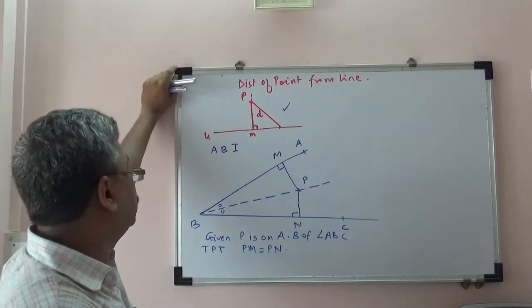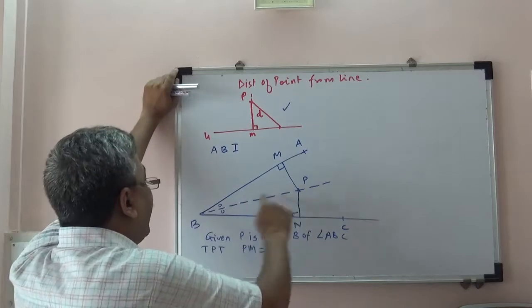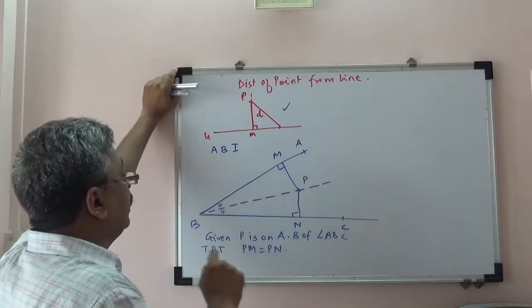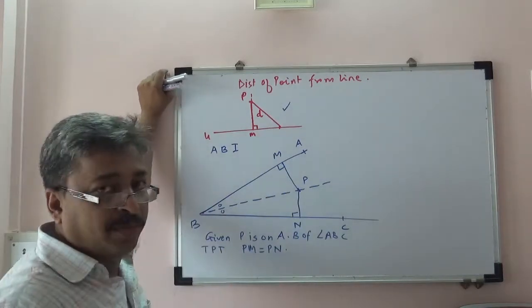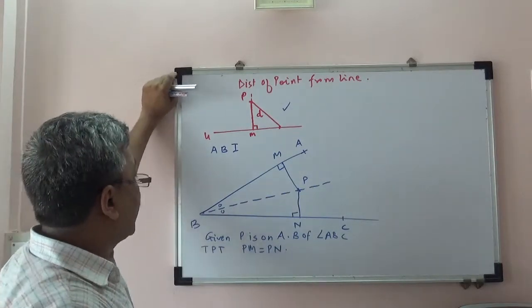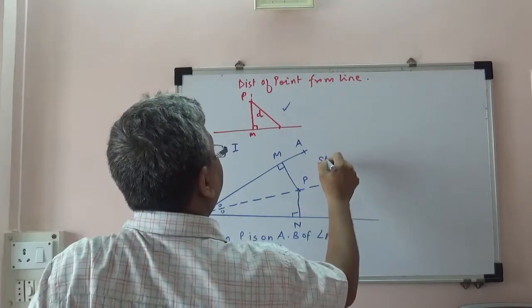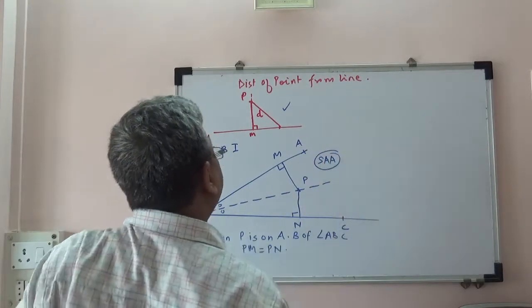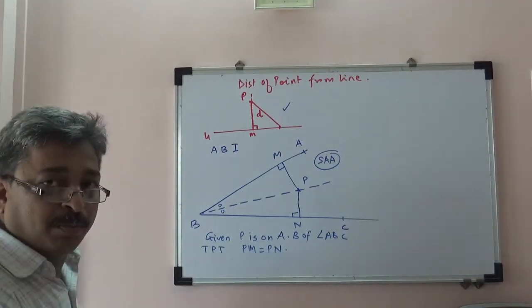So what are the elements that we have already got? We have these two angles equal, we have these two angles 90 degrees, and there is PB which is a common side. So side, angle, angle, by SAA these two triangles will be congruent, and by CPCT, PM will be equal to PN.